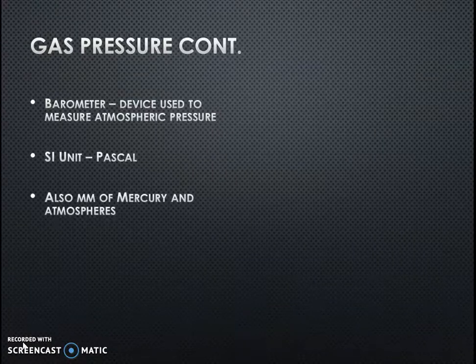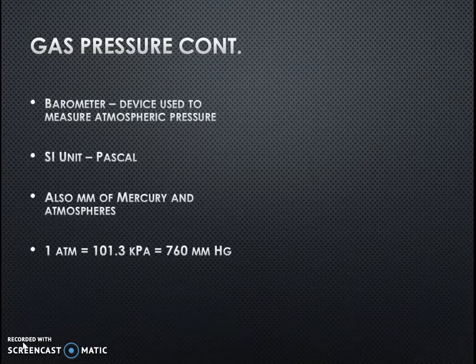And we can also use millimeters of mercury and atmospheres. And again, as we saw in the previous slide, also PSI, but that's only an English unit, not a metric unit. So the relationship between these three units of measurement is 1 atmosphere of pressure is 101.3 kilopascals is also 760 millimeters of mercury. And since those are all equivalent to each other, we can use those as conversion factors, as we'll see in a second, to get between the different sets of units of pressure.